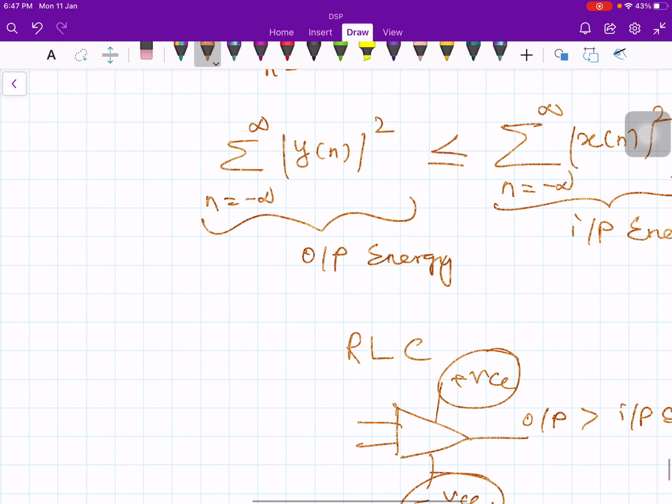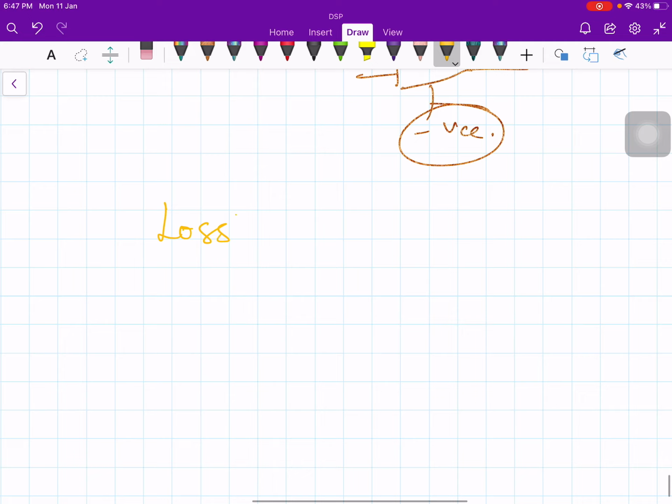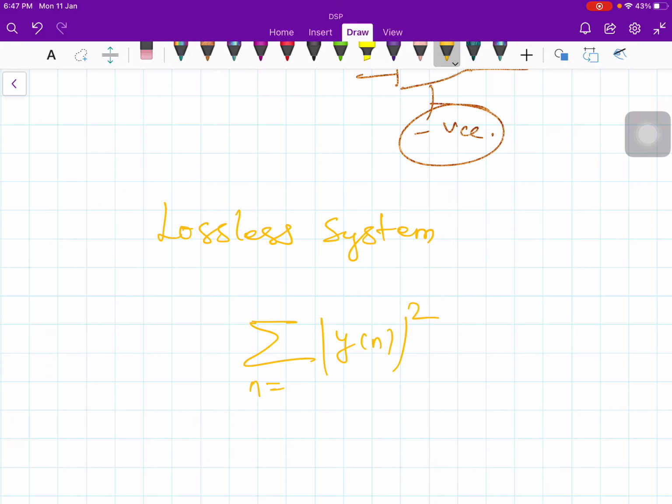And now, if this equality is satisfied, then you call the system a lossless system. Lossless system. That means what? The output energy is the same as the input energy. Y of n, take modulus square, is equal to the input energy. That means there is no loss inside the system.